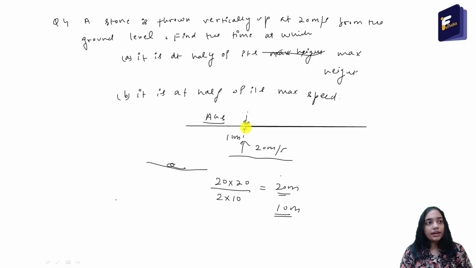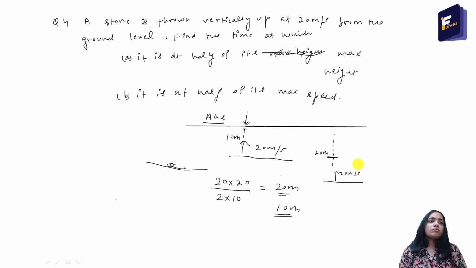So let me redraw it. It is 20 meter per second, and this is the maximum height, that is 20 meter, and it will be at this height, the half of the maximum height. From the diagram, you can see that it will touch half of the maximum height twice. While going up, it will reach half of its maximum height. Then it will go to maximum height, and while going down also, it will reach half of its maximum height, and then to the ground level. So it will reach half of its maximum height twice.